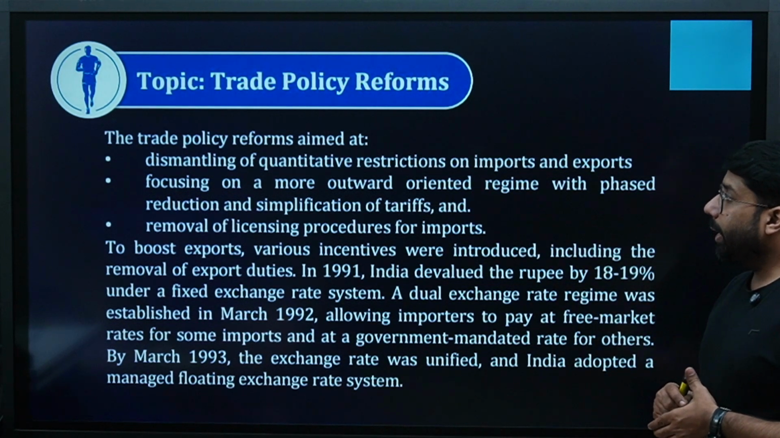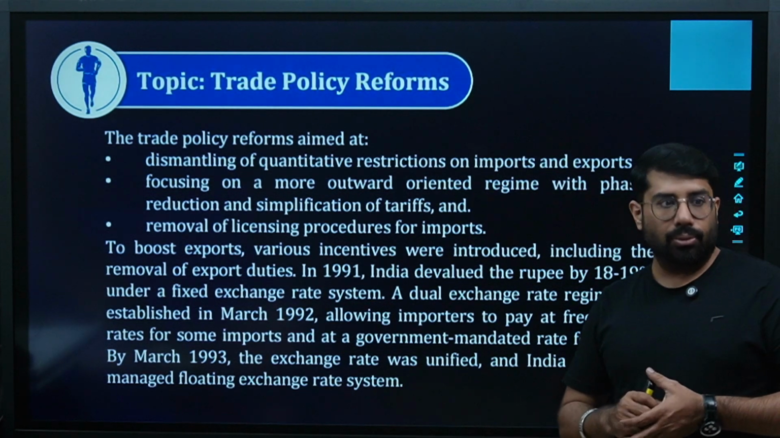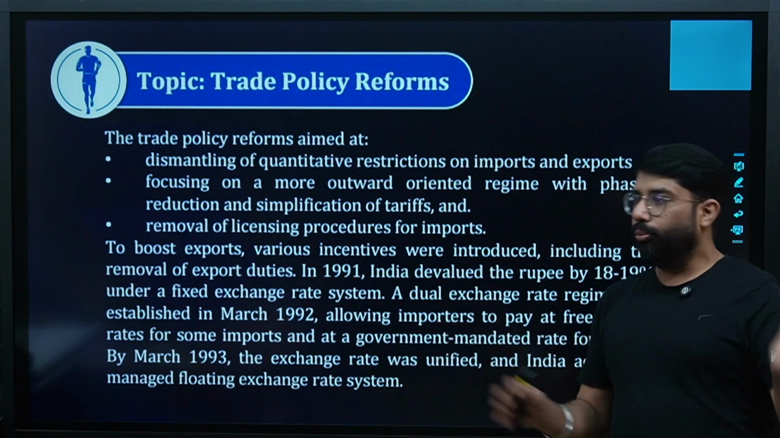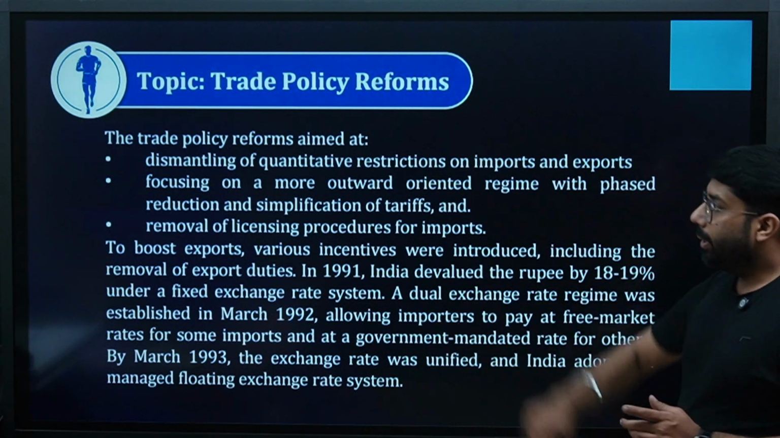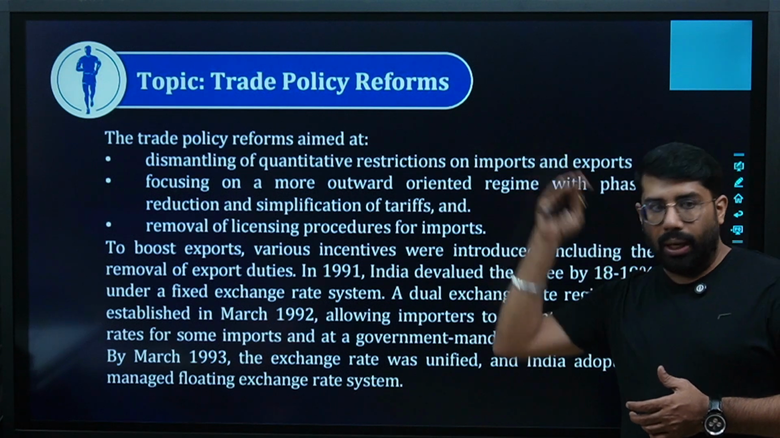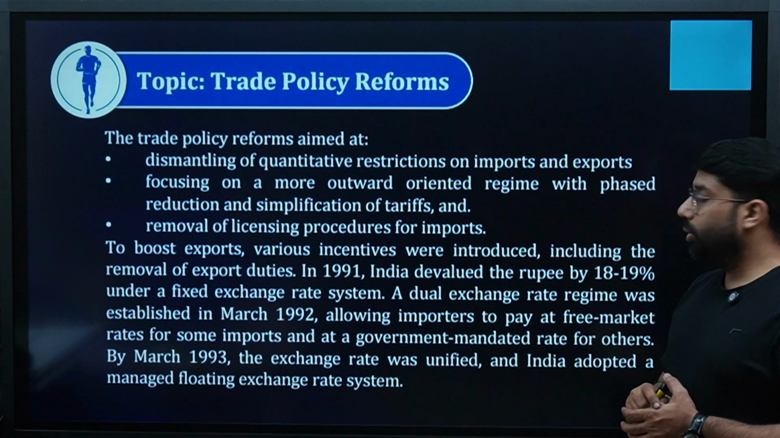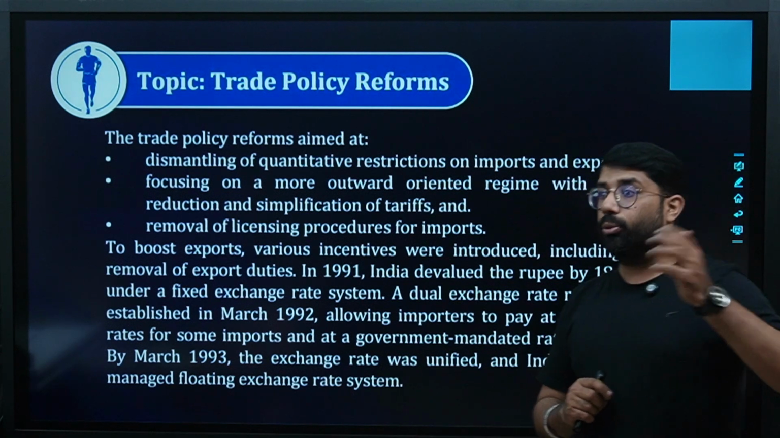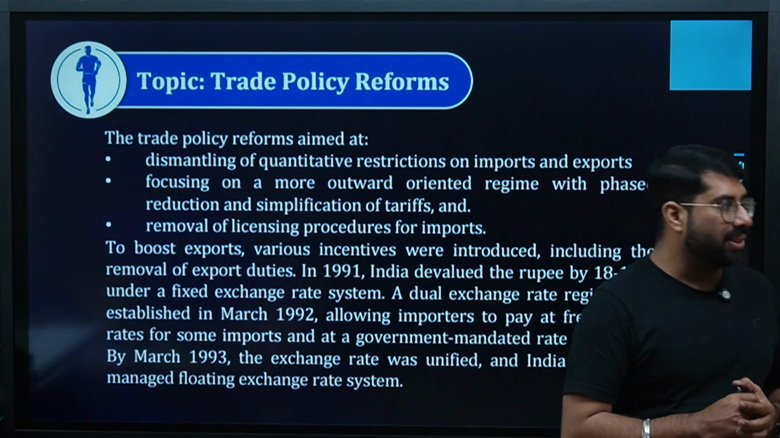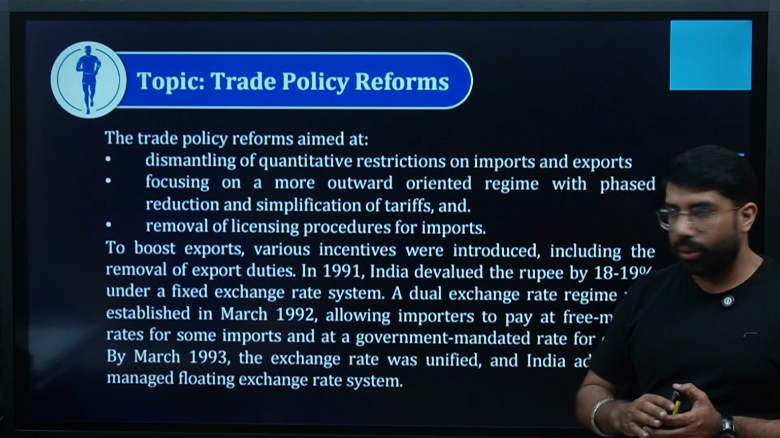It says dismantling of quantitative restrictions on import export, talking about quotas. Quotas were eased, not removed but eased, right? Then focusing on a more outward-oriented regime, promoting export and not focusing more on import. Removal of licensing procedure for import. So the things which have to be imported, which are basic, necessary things, on those things licenses were made easy or licenses were removed, right?